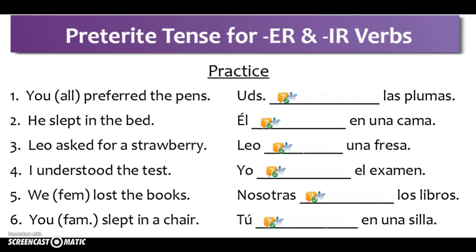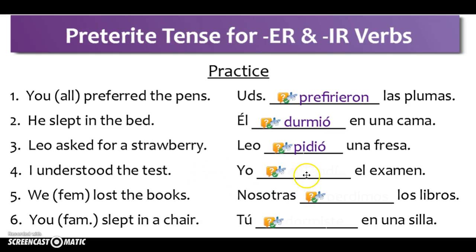Do a little bit more translation before we finish. You all preferred the pens. Ustedes prefirieron las plumas. We changed the stem from an E to an I for this particular verb. He slept in the bed. Él durmió en una cama. Leo asked for a strawberry. Leo pidió una fresa.